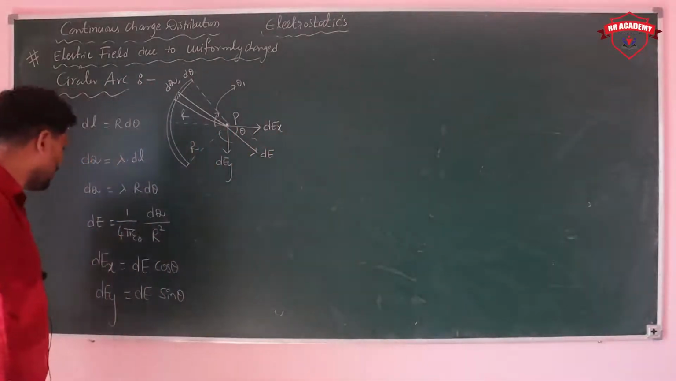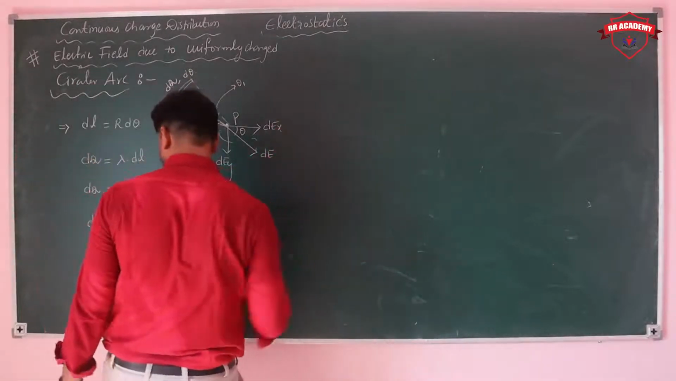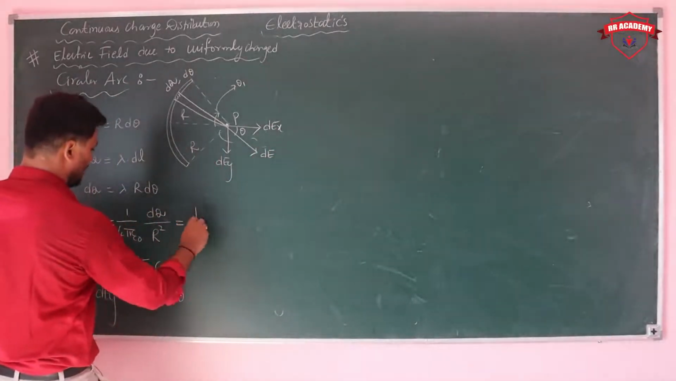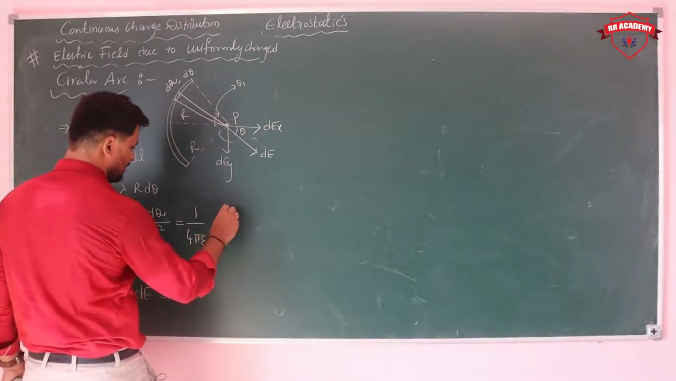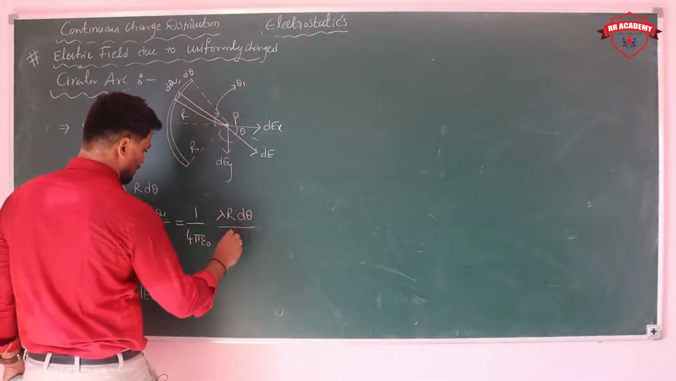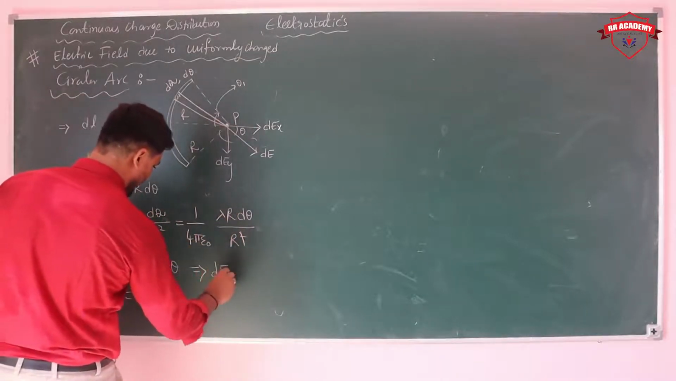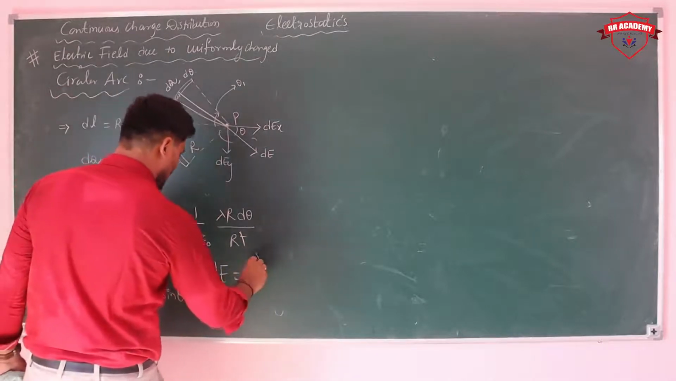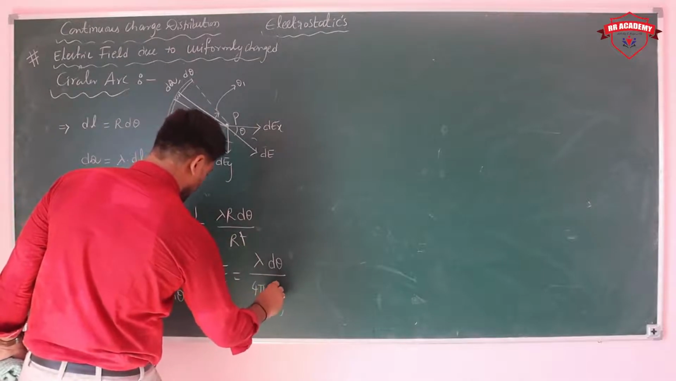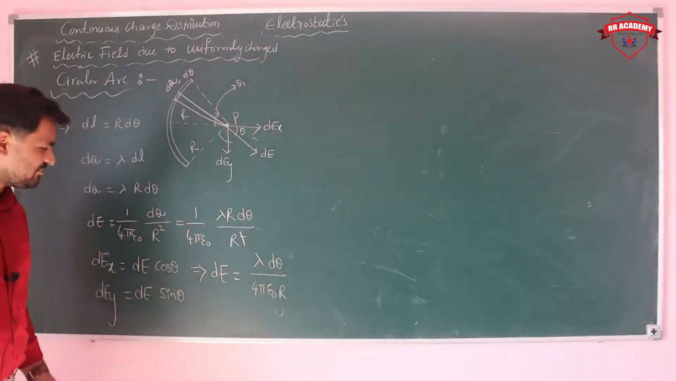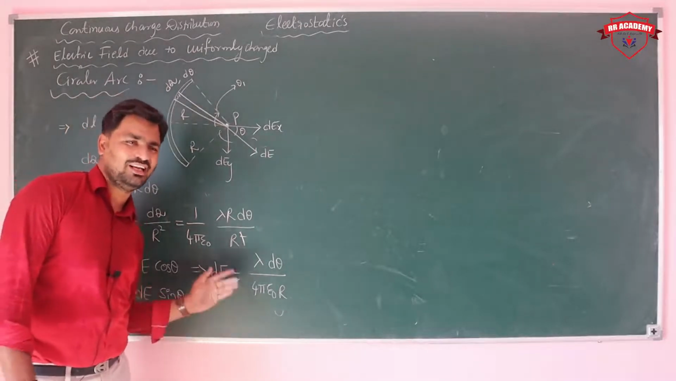Just put the value of dE and try to integrate it. Written fully, dE is 1 upon 4 pi epsilon naught, lambda r d theta upon r square, the r cancels, and finally you have dE value lambda into d theta upon 4 pi epsilon naught r. Somewhere else we saw this value. Yes, in the infinite wire also we got the same value of dE.